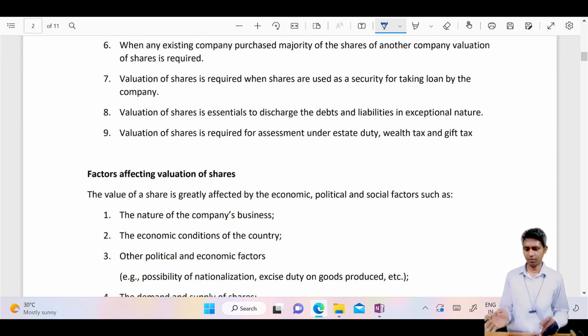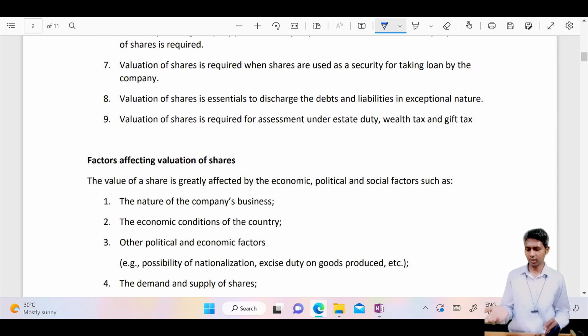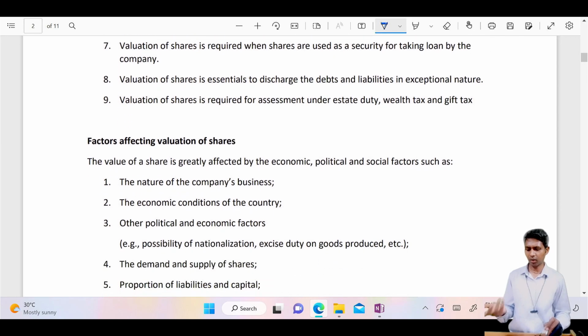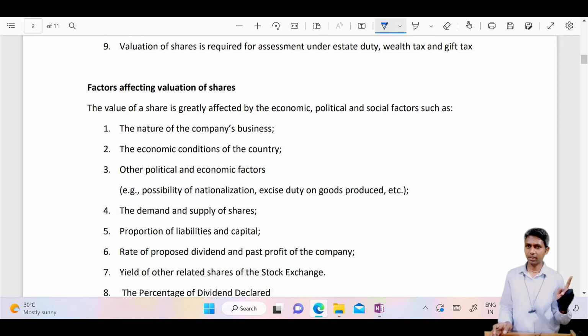Then for taking securities, for giving loans and all. If a bank wants to give a loan on the basis of the share capital of the company, then the bank does the valuation, because that is the listed company's value, and though that is a tested value, obviously there you will find demand and supply forces. That means you will not get the exact value.